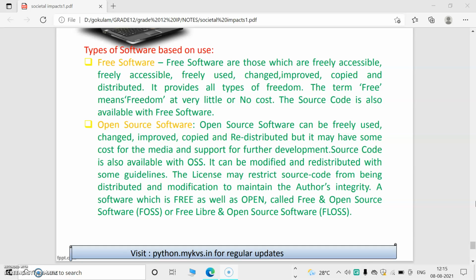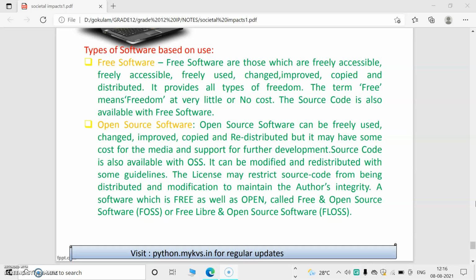OSS means open source software. So we can modify and redistribute, but the license restricts source code distribution and modification to maintain the author's integrity. That means the person or the company which created this software gives some license. That means we can modify, but only up to some level.